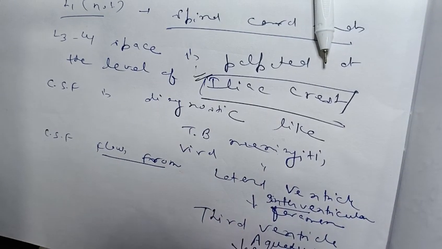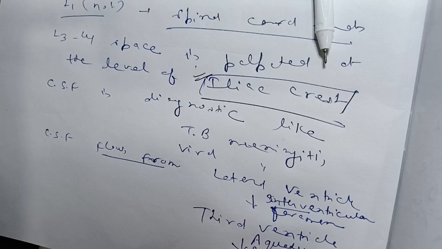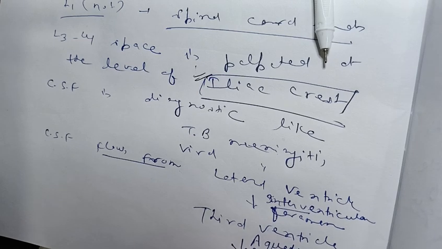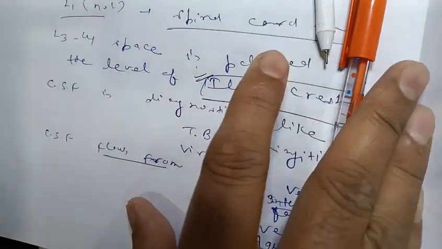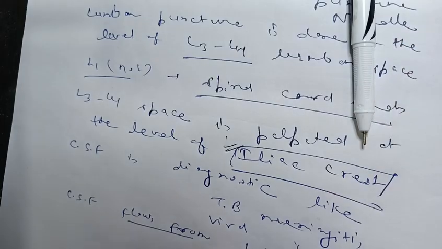Thus the CSF flows from the fourth ventricle to the central canal of the spinal cord. Thus these are all about the ventricles of the brain.